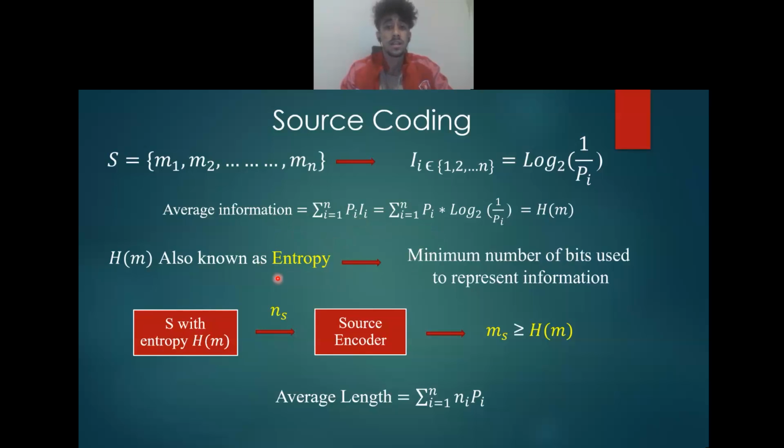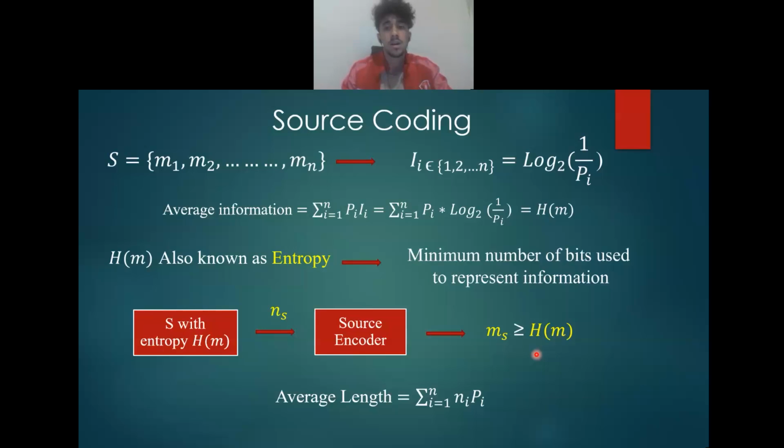The entropy is also defined as the minimum number of bits that can be used to represent information without any losses. In fact, the entropy was proven to be the limit to any source coding method, so there is no method used that can do better. So if we calculated the entropy of a source H of m, and we use any source encoding method, the data coming will be represented in a number of bits m, such that m will always be greater than H. And if we get a value that is less than H, that would just mean that data was lost somewhere.